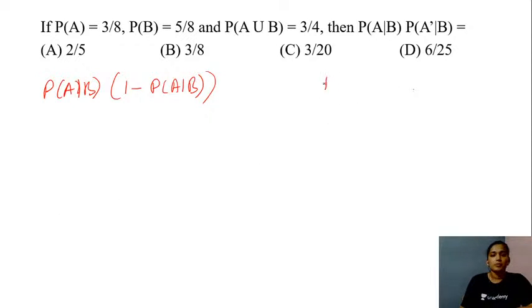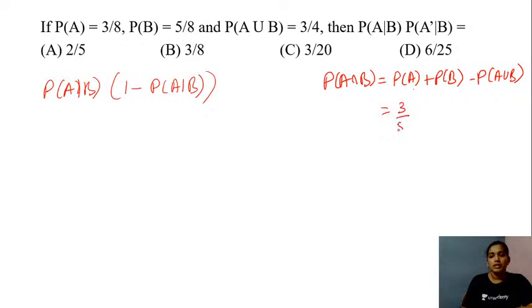So yes students, the probability of A and B will be equal to the probability of A plus the probability of B minus the probability of A or B. So let's substitute the values. The probability of A is 3 by 8 plus the probability of B is 5 by 8.